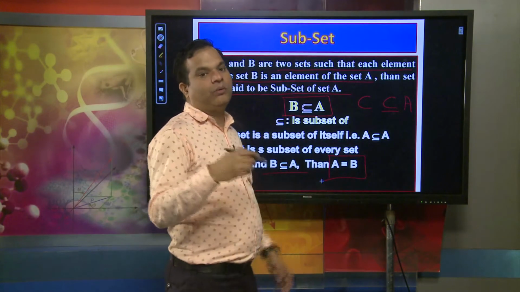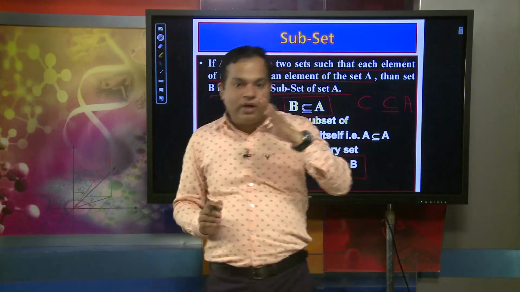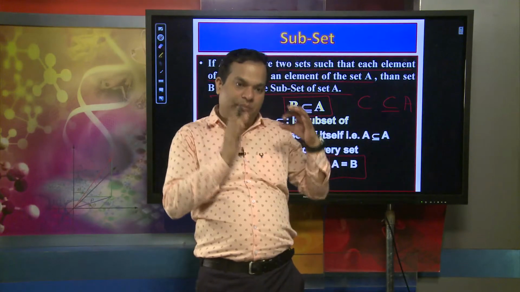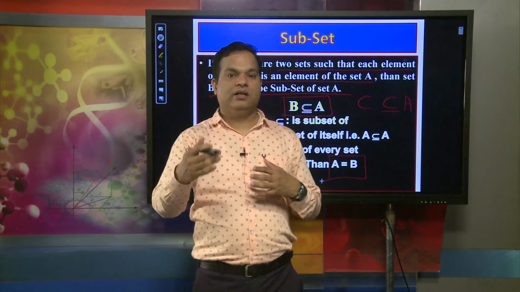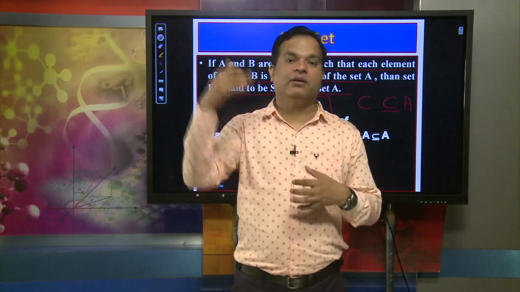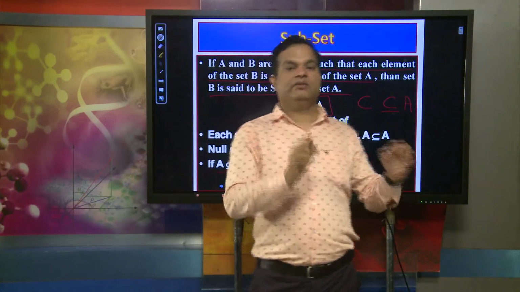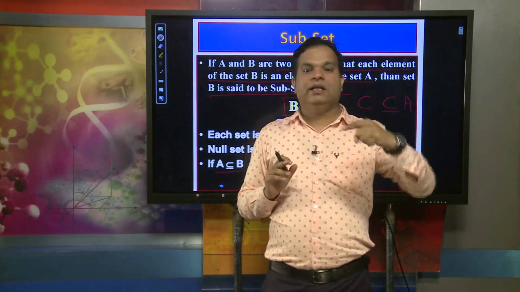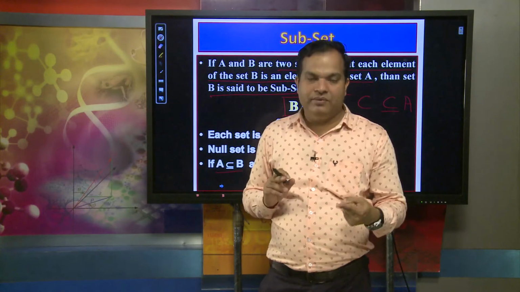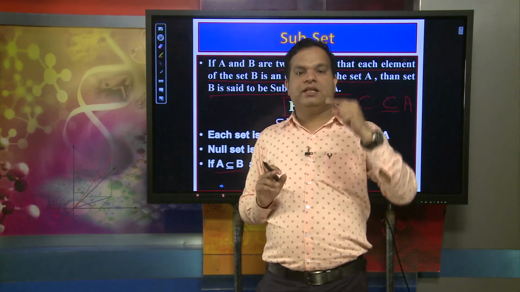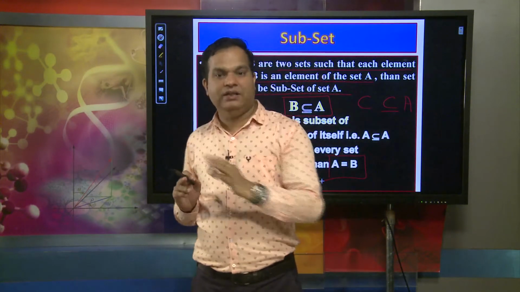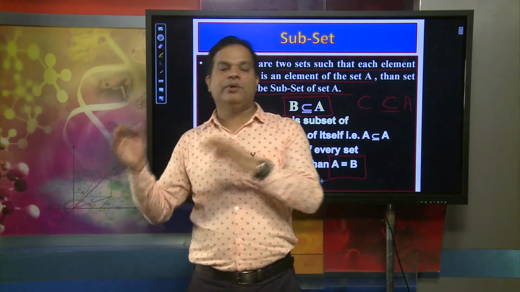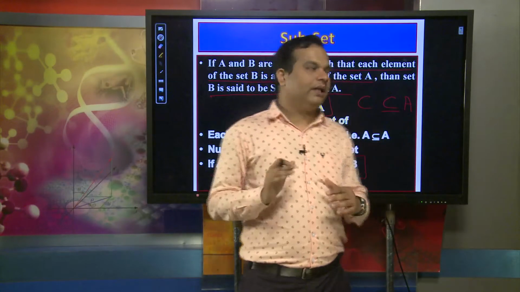So, dear learners, what we conclude about subsets is that if all elements of set B are part of set A, then B is a subset of set A. And there are three important results. One, every set is a subset of itself. Second, the empty set is a subset of every set. Third, if A ⊆ B and B ⊆ A, we can conclude A = B.